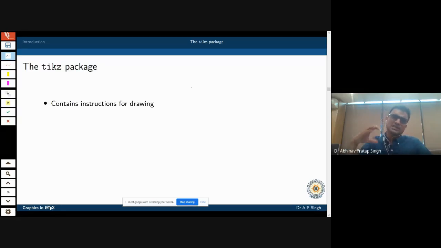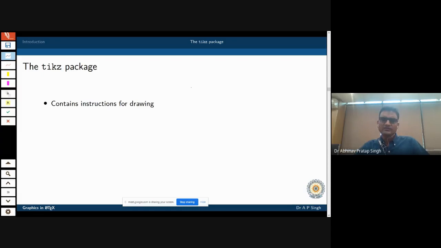It basically contains instructions for drawing. For example, if I have to go from here to Jalandhar, and I instruct someone, I will say, all right, go from this place to that place in a straight line. That is the instruction. But in some other graphics, you are actually telling, all right, first move your right step, then your left step, then your right step, then your left step. You keep doing this many times, and then you will reach there. That is the difference between vector graphics and raster graphics.